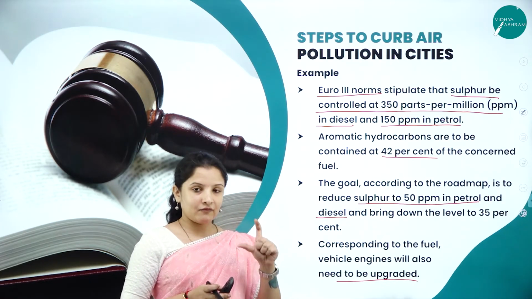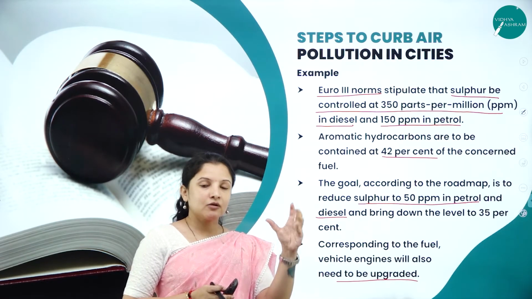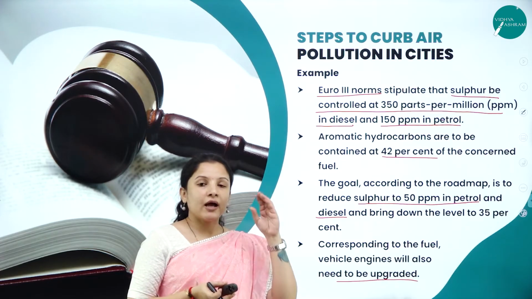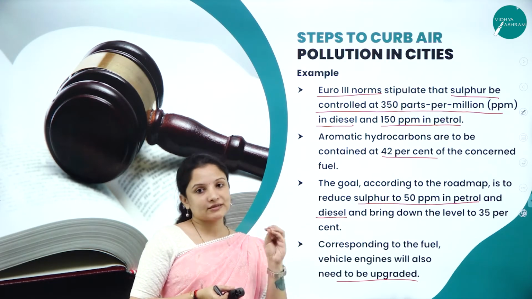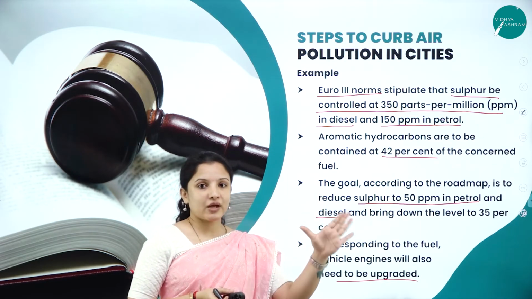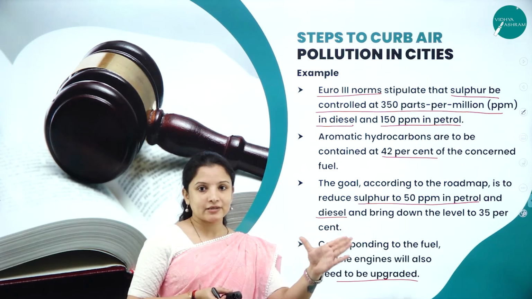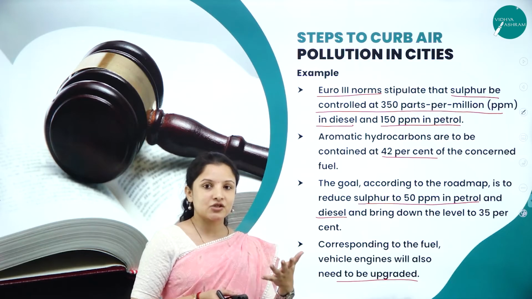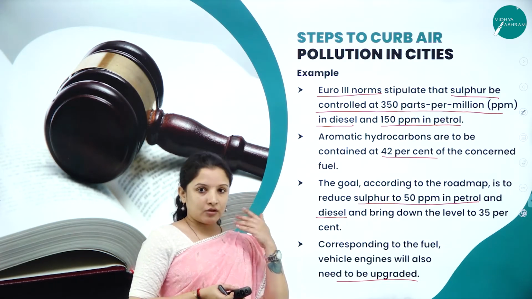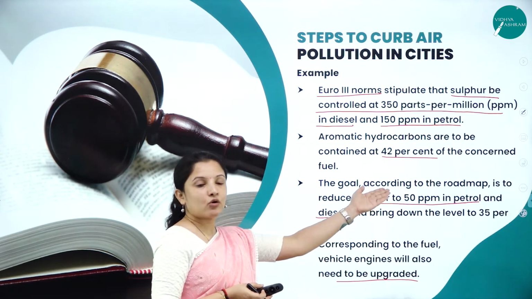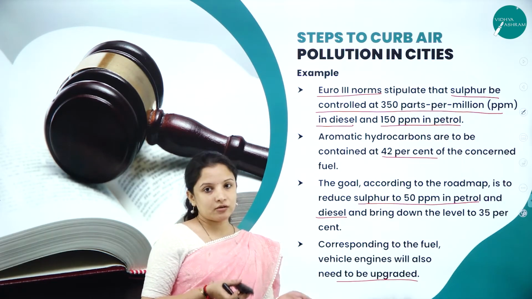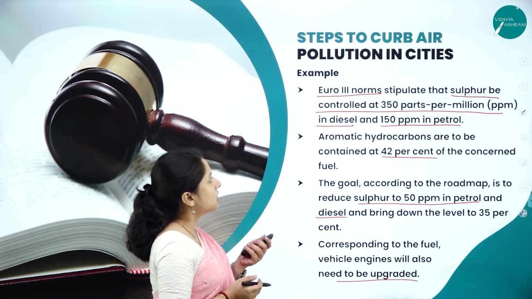So that is why, every time they try to renew the vehicle norms, one time they put a restriction stating that those vehicles which were manufactured at such and such a period should not be brought to the road, because they were not designed in such a way that they could run using petrol and diesel having only 50 ppm of sulfur. So that is when they changed the norms. So this is about the Euro 3 norms.